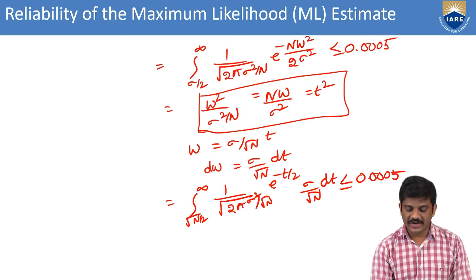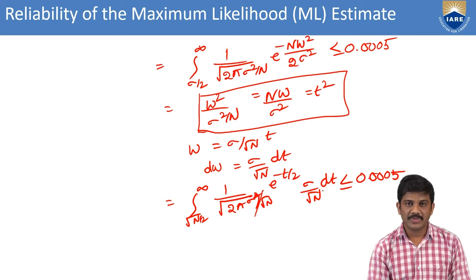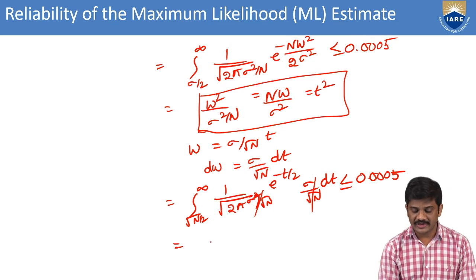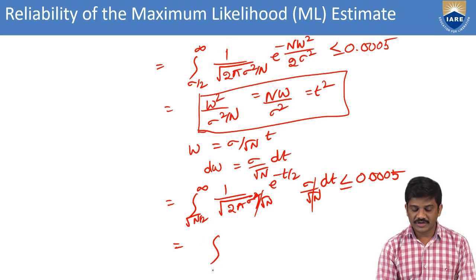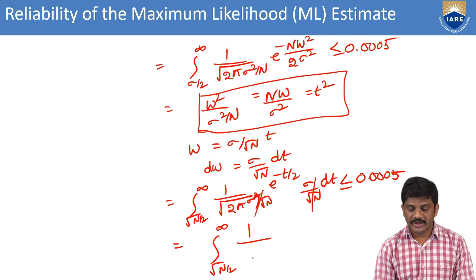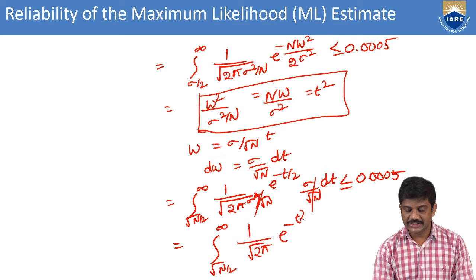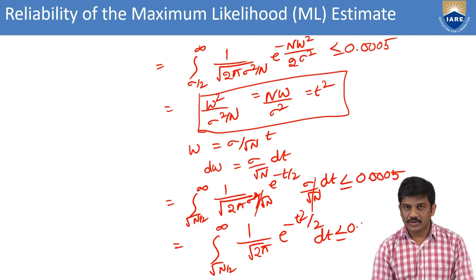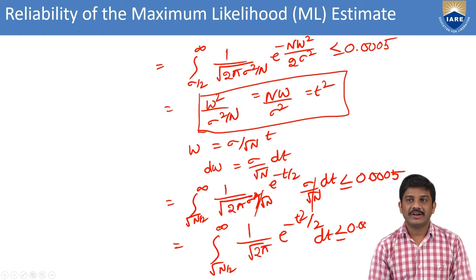Then we can cancel sigma by root n. Then we can write the integration from under root n by 2 to infinity of 1 by root 2 pi e power minus t square by 2 dt, less than or equal to 0.005. We can write like this.